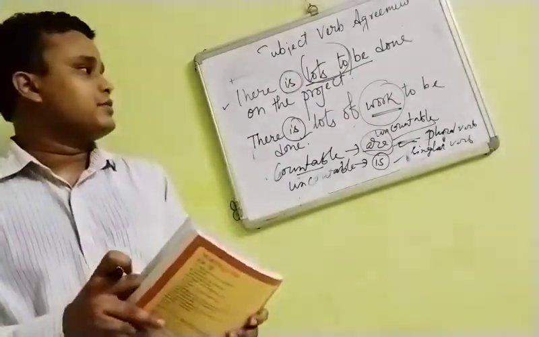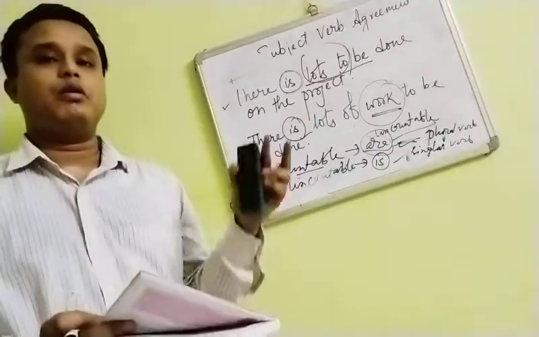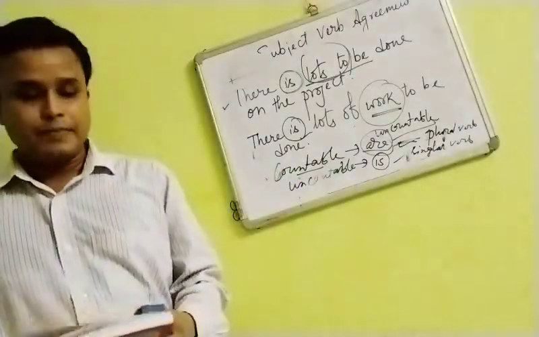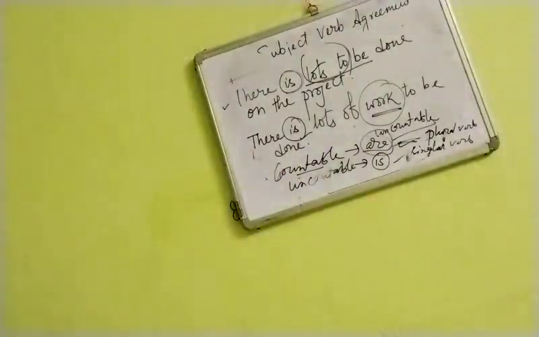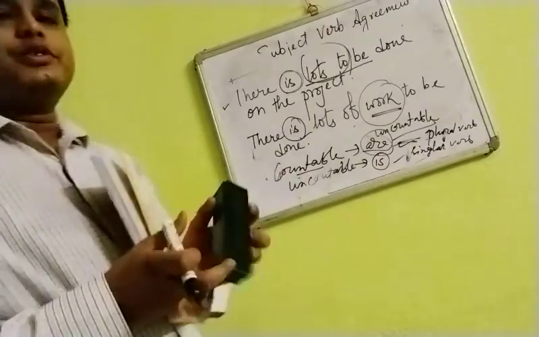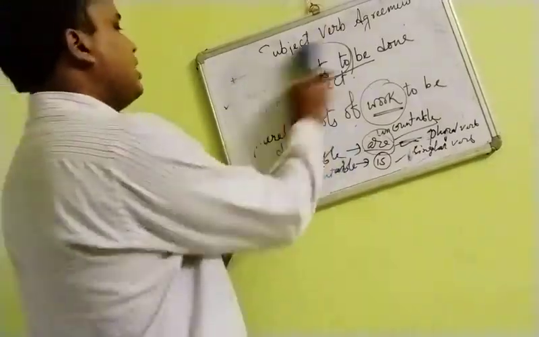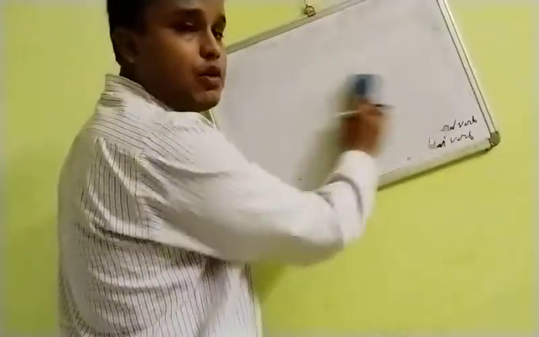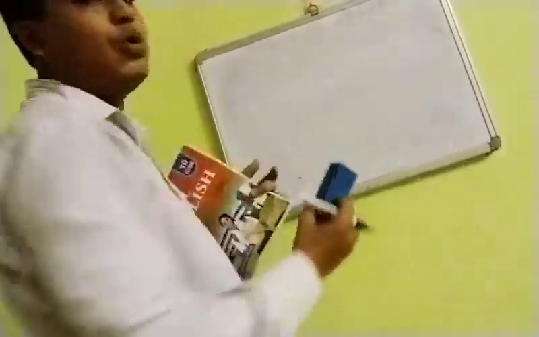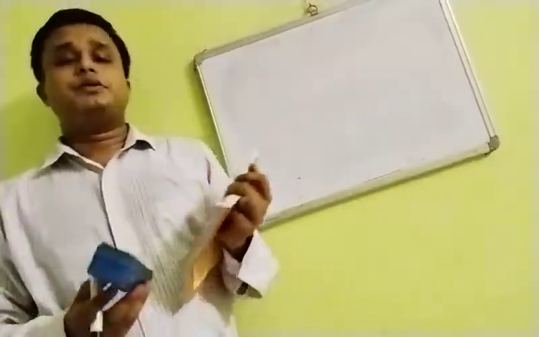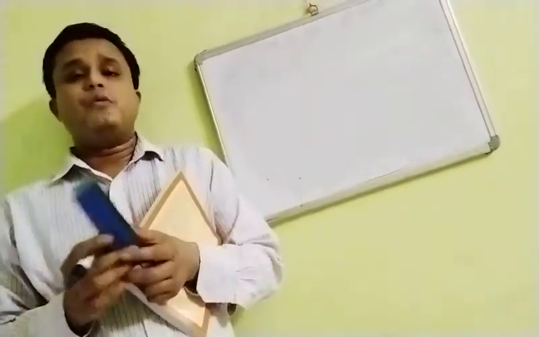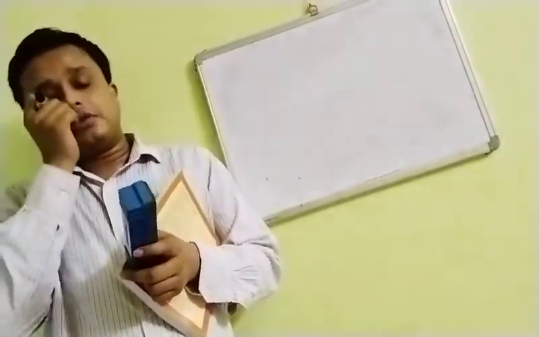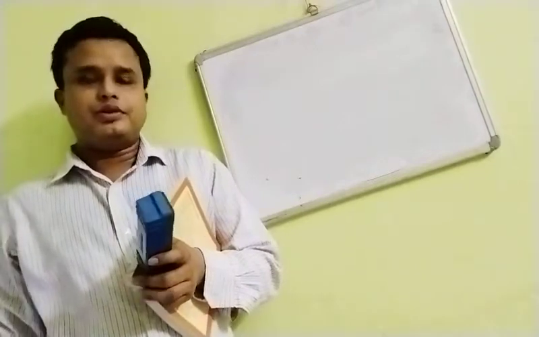Okay, now let us move to our notice section. So the first thing you should know while writing a notice is that your subject or topic is given in your question paper. You should know which subject or topic is given to you. That will be given in question number 3.